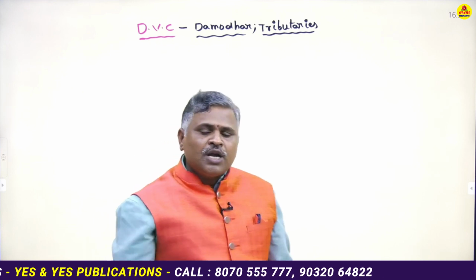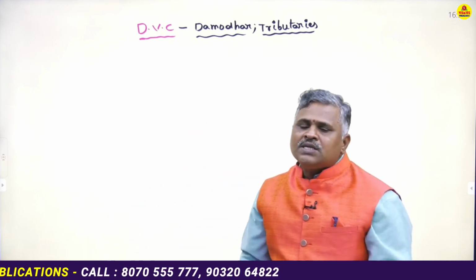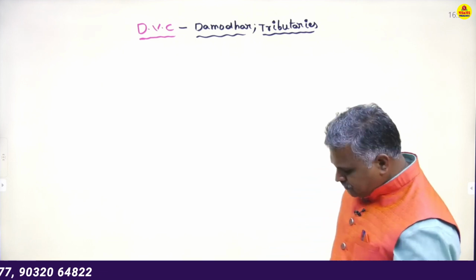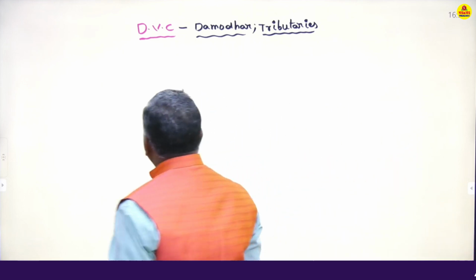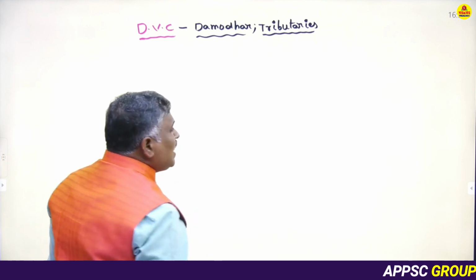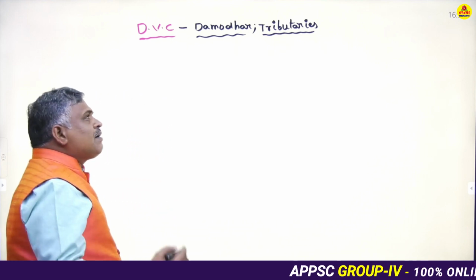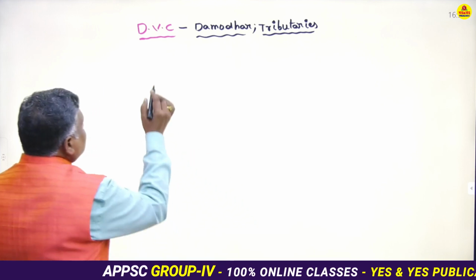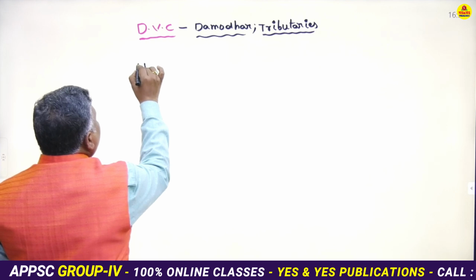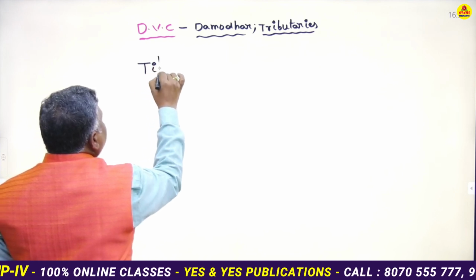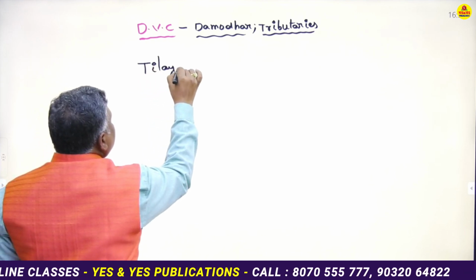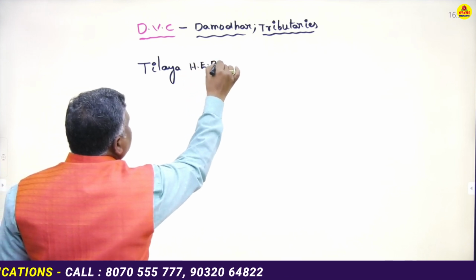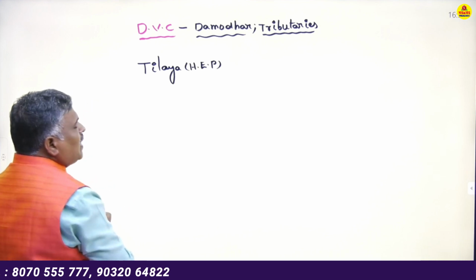What are the important hydroelectric power plants built across the Damodar and its tributaries? For example, to control the floods, hydroelectric power plants were built across the Damodar and its tributaries, such as the Tilaya hydroelectric power plant.